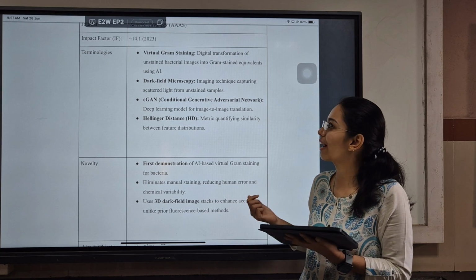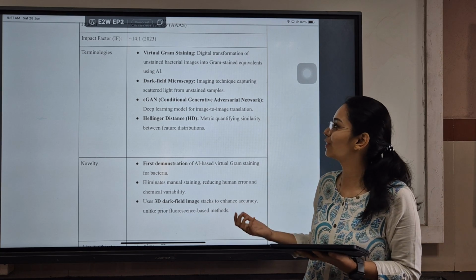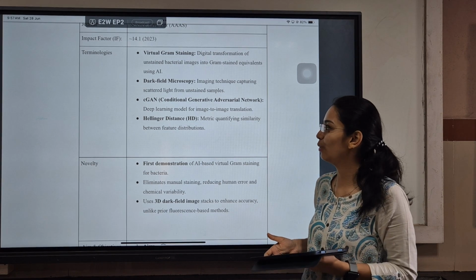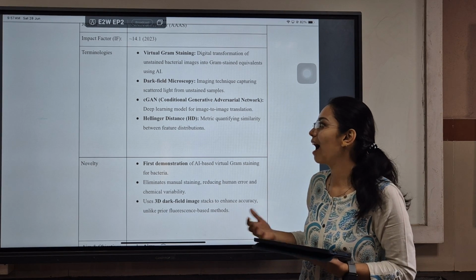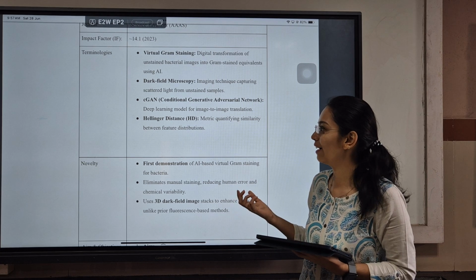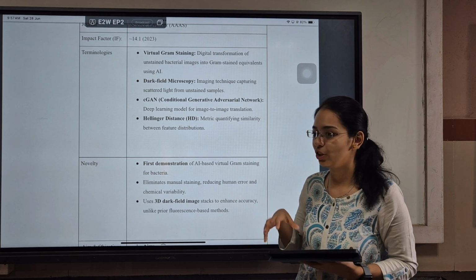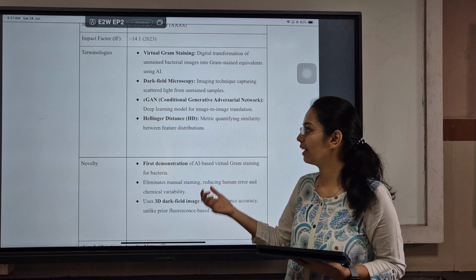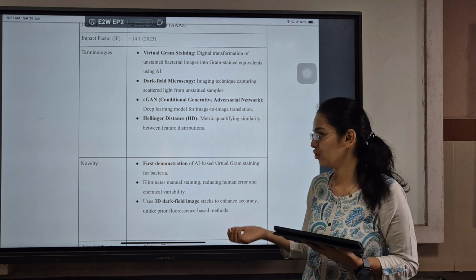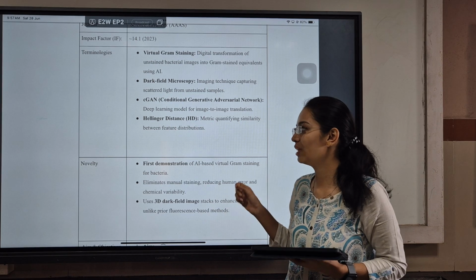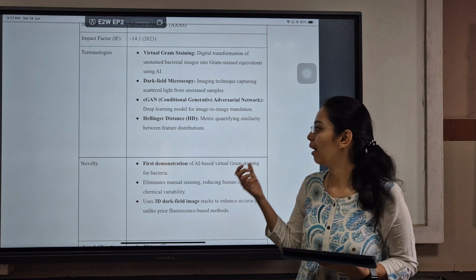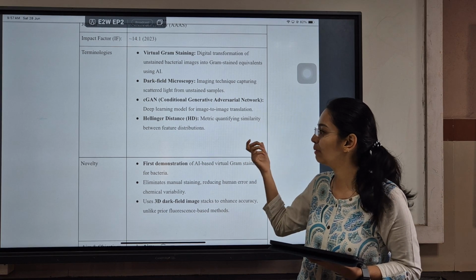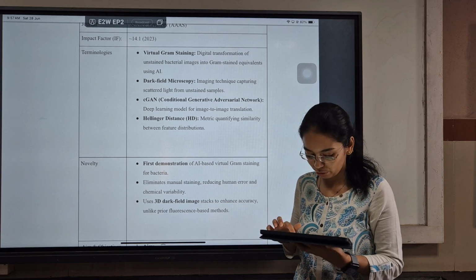Virtual gram staining is the digital transformation of unstained bacterial images into gram stained equivalents using AI. Dark field microscopy we all know, and cGAN is a conditional generative adversarial network, which is a deep learning model for image-to-image translation. And Hellinger distance is a quantity which quantifies similarity between feature distributions.